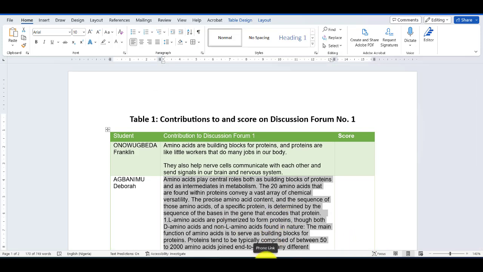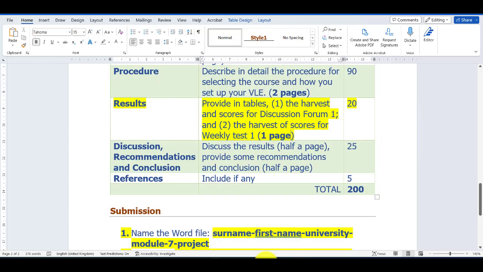If you noticed, well, let me just show you. I'm showing you that I probably made an error. Not probably. Everybody's below mistake. There's nobody's above mistake. So you see, I have these tables, the harvest and scores for discussion forum 1. Now I have more than a page, although I've said these 2 should be 1 page.